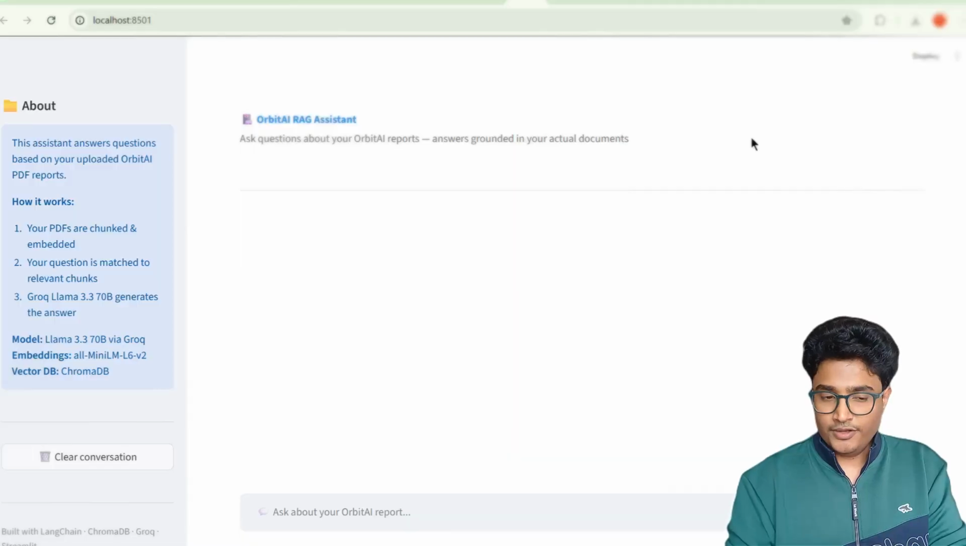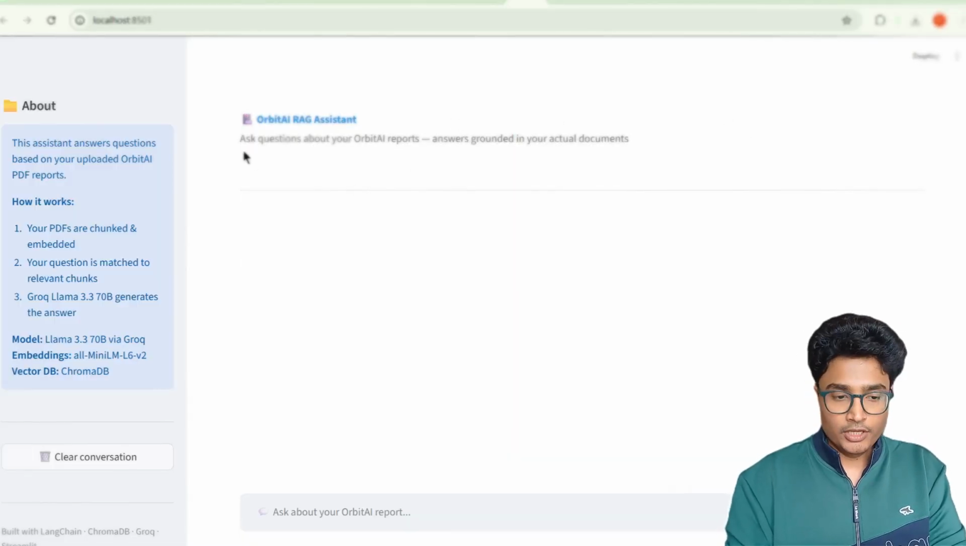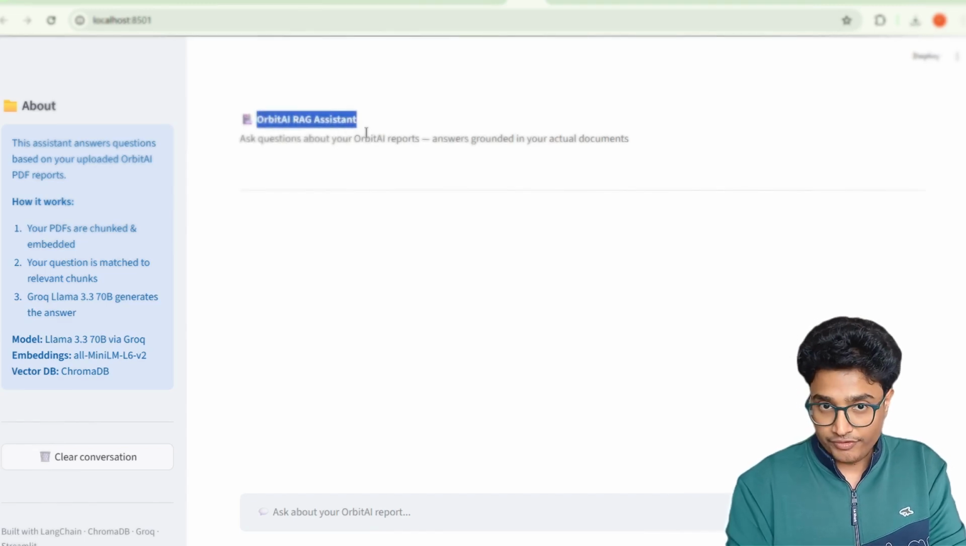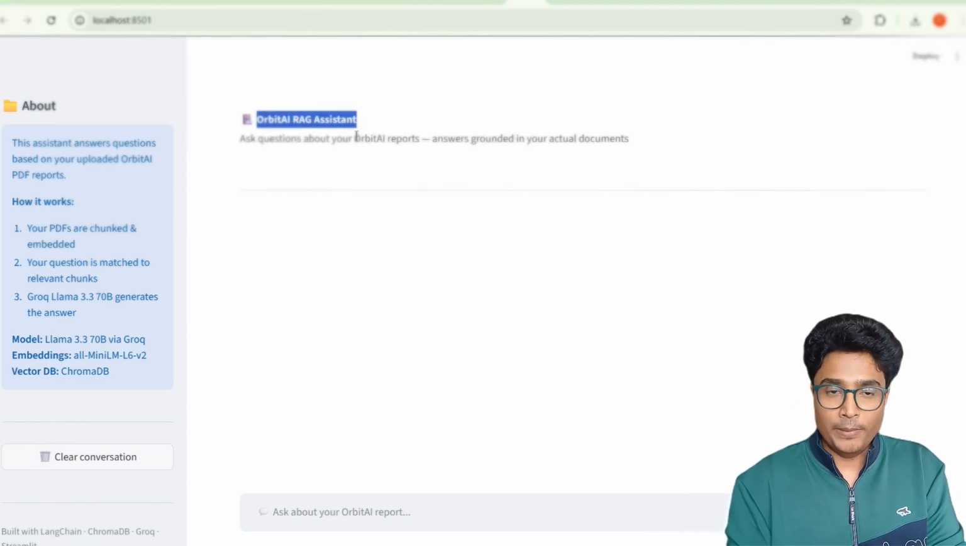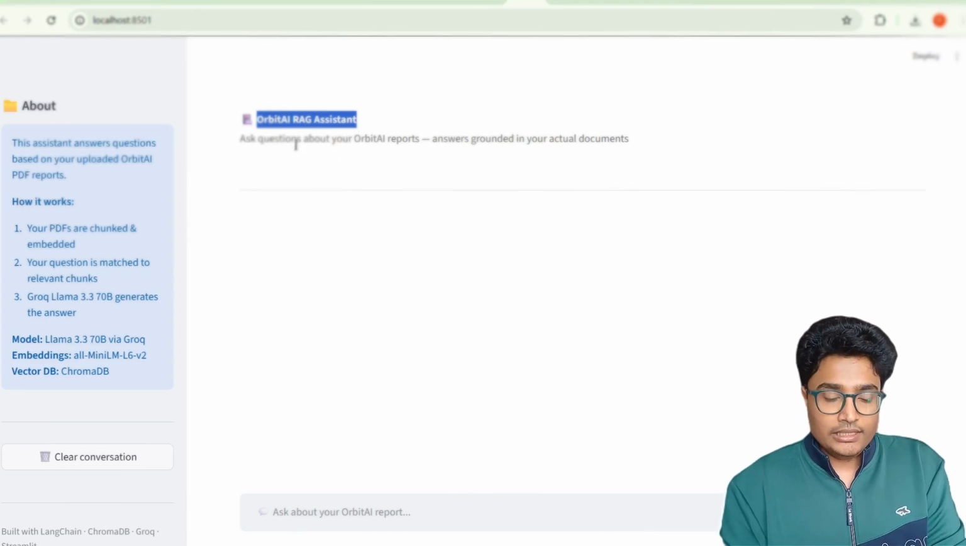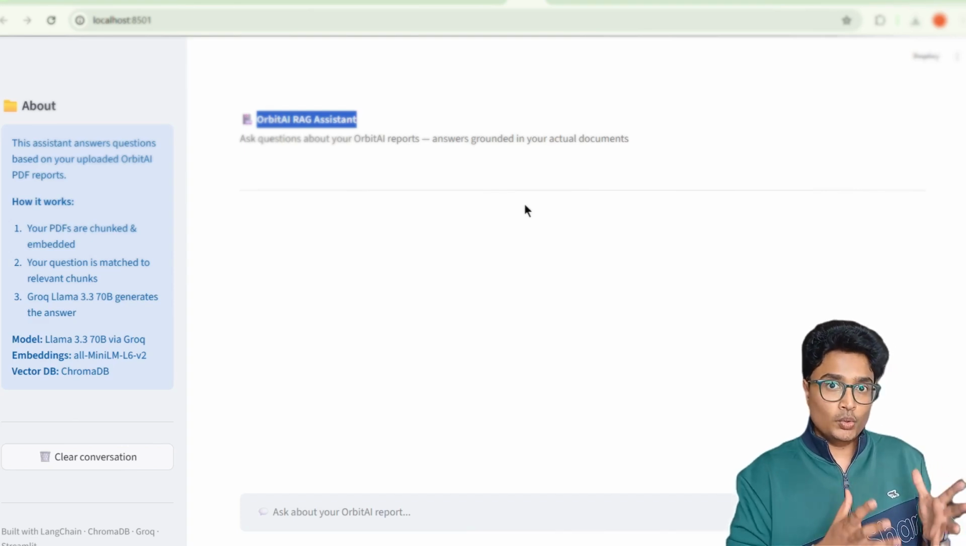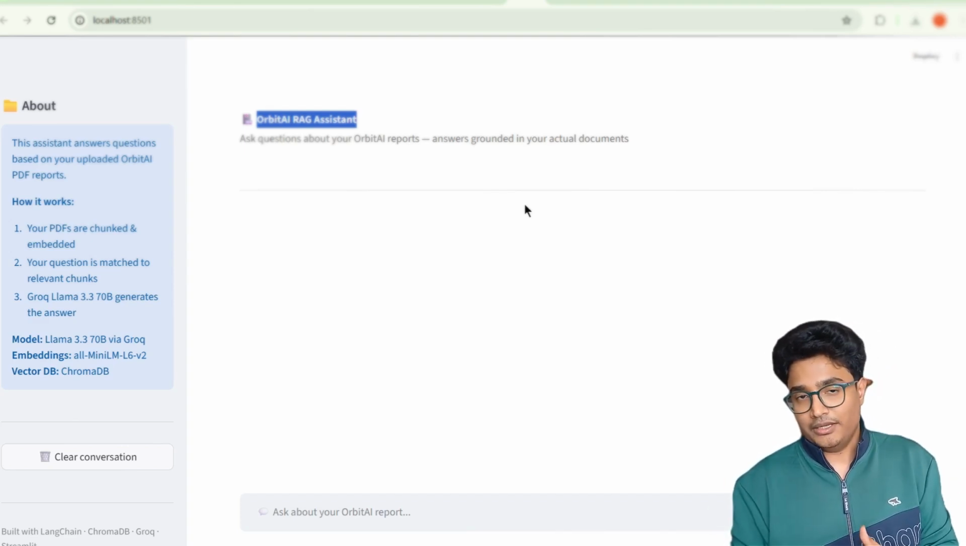Let's get started. So first, let's see what we are going to build today. We are going to build an AI-powered chatbot using the RAG framework. RAG stands for Retrieval Augmented Generation. What it is doing is reading some stuff from a private data store, and it is getting responses from that using some LLM.